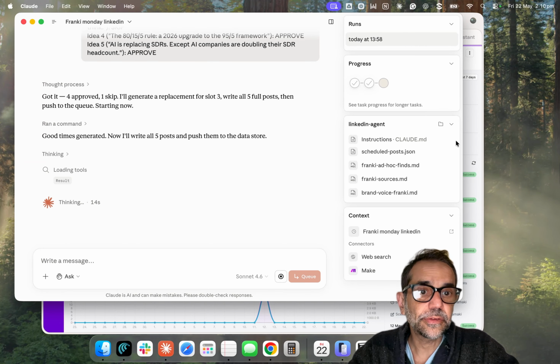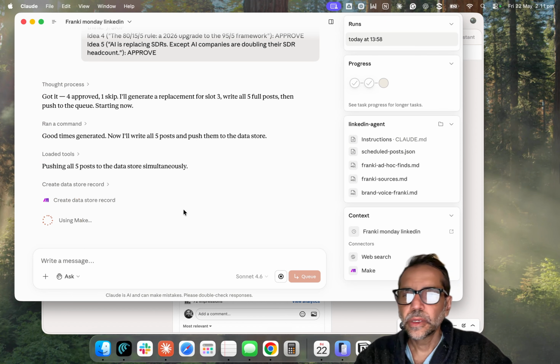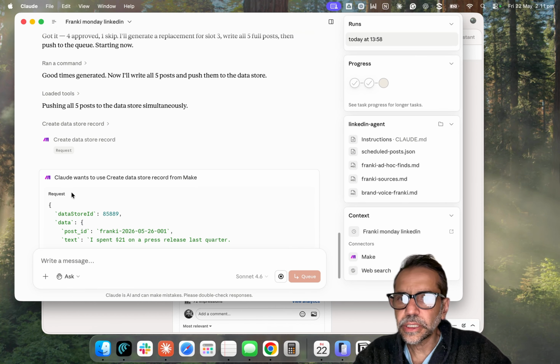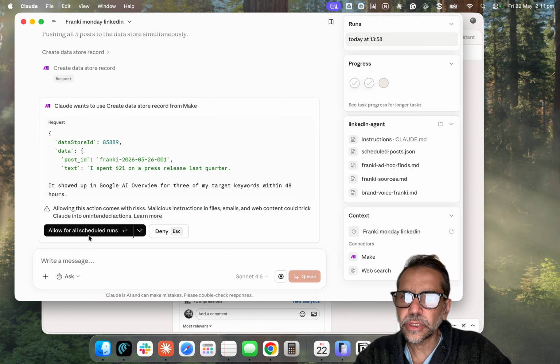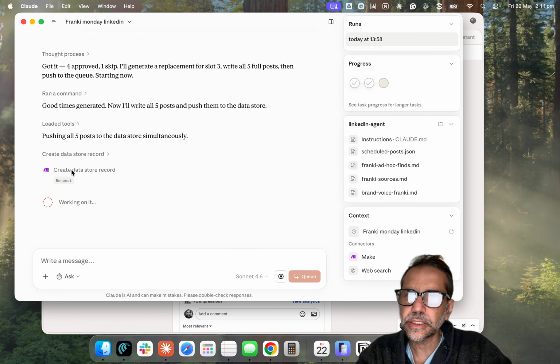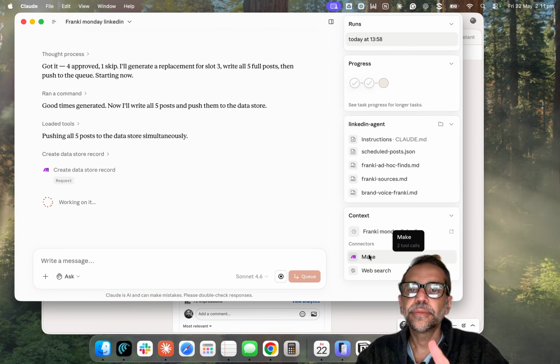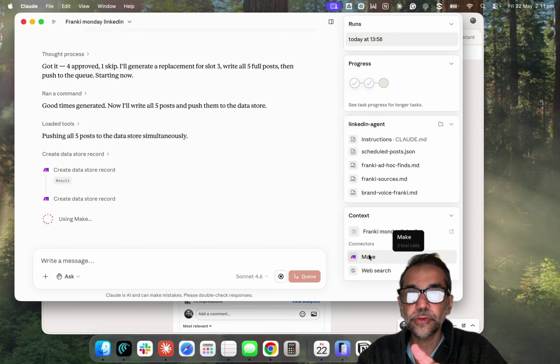So let's see what's going to happen. It's still thinking it through, looking at the tooling to start scheduling it through. Okay, so you see there, it's actually gone in. Now I'm going to request Go access. It's going to start posting those ideas, pushing those ideas through the webhook.